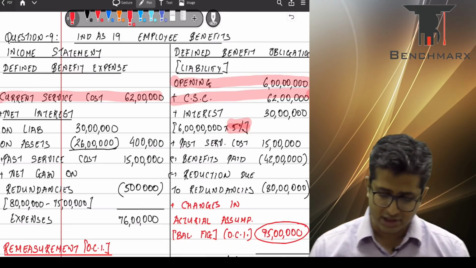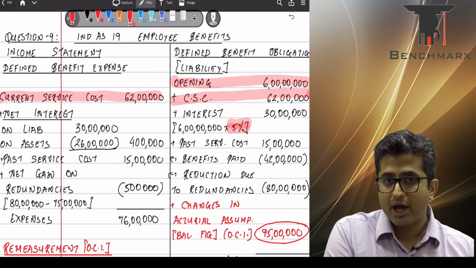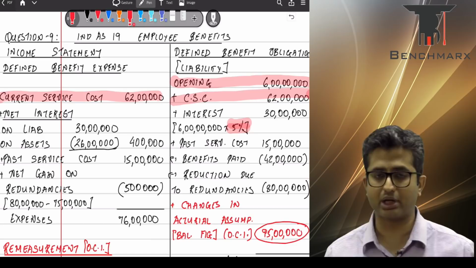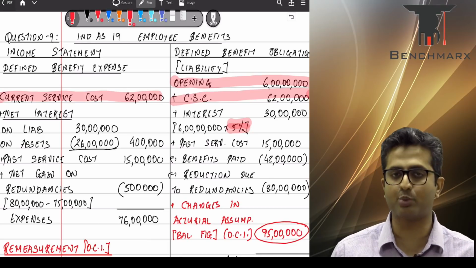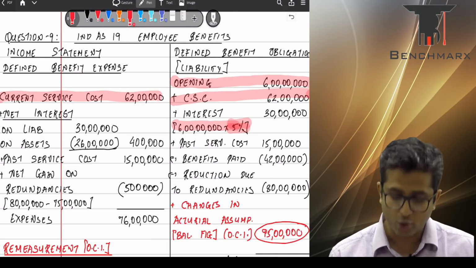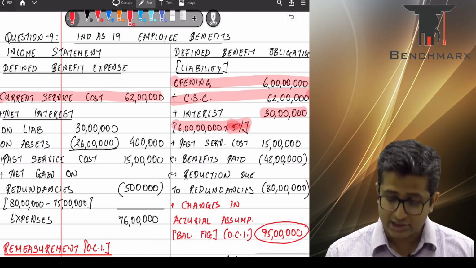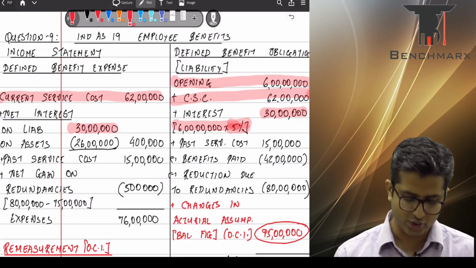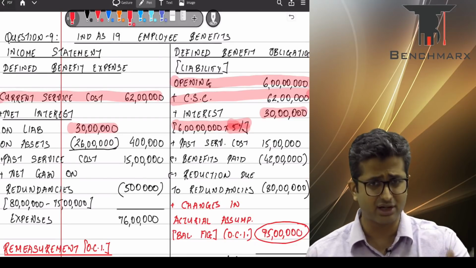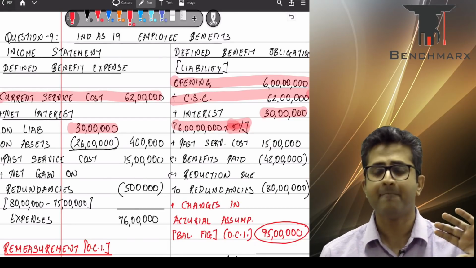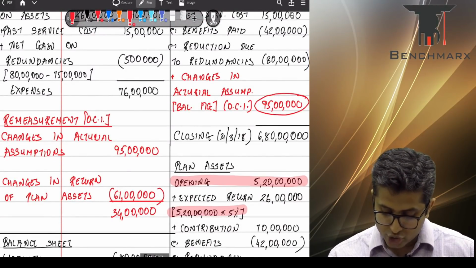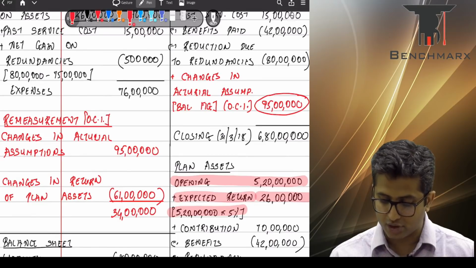The opening liability is worth 6 crores for the year. Now that opening liability is now one more year closer, and hence interest will have to be recorded due to passage of time. That will be 6 crores into 5%. Again, this is an expenditure as it increases the liability. So we have taken 3 crores as an interest expense. As per Ind AS, ideally you have to show the net interest expense. At the same time, your plan assets are also expected to give you a return of 5%.